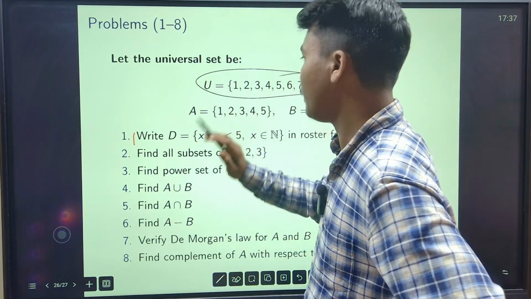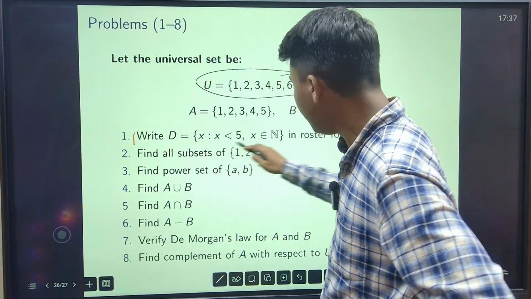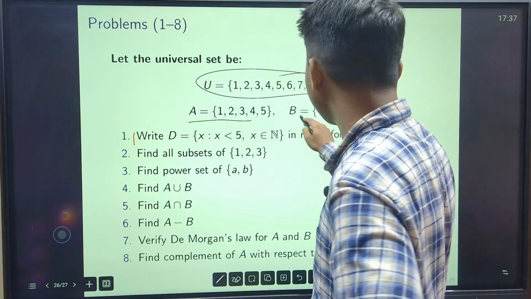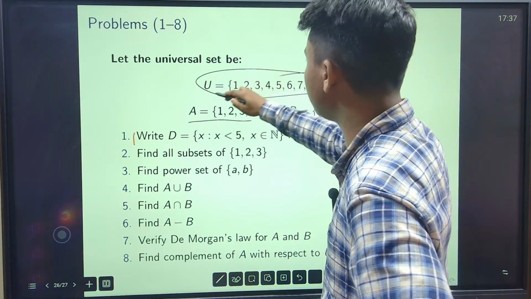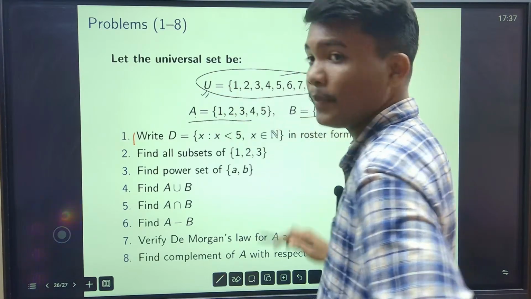Yeah, now it is problem set. Write D in that A এত দেওয়া আছে, B এত দেওয়া আছে, U means universal set. This is my universal set, this is my A, this is my B.